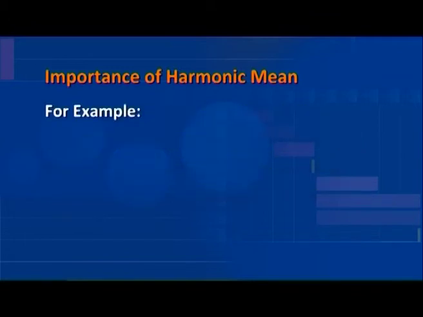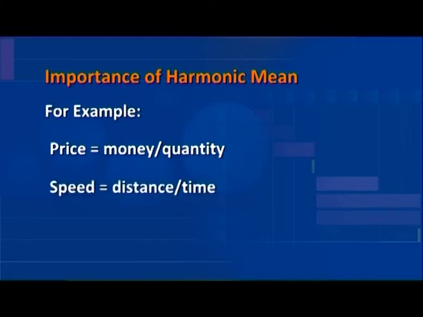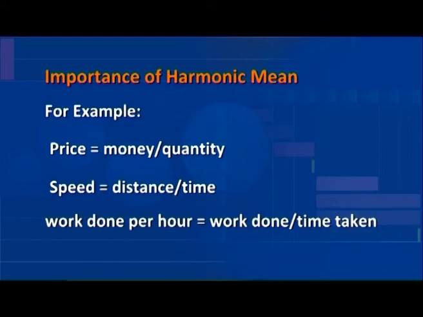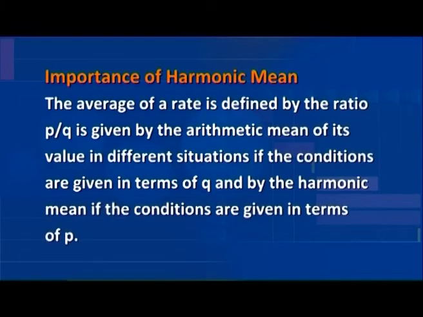For example, price equal to money by quantity, speed equal to distance by time, work done per hour equal to work done by time taken, etc. The average of a rate defined by the ratio P by Q is given by the arithmetic mean of its value in different situations if the conditions are given in terms of Q, and by the harmonic mean if the conditions are given in terms of P.